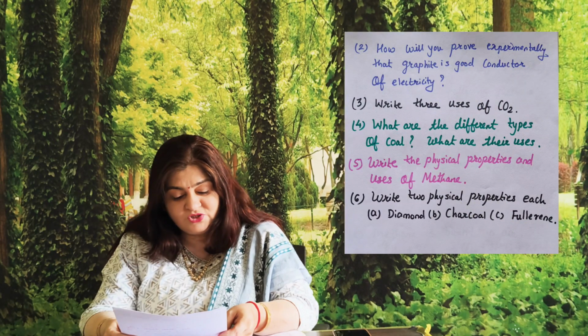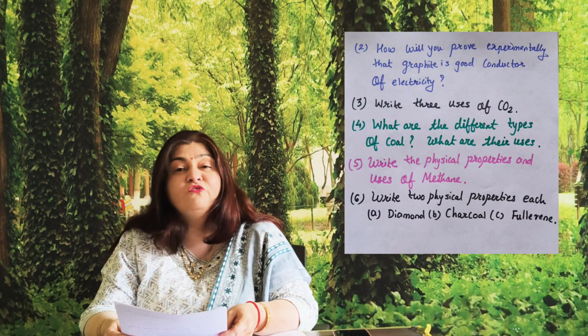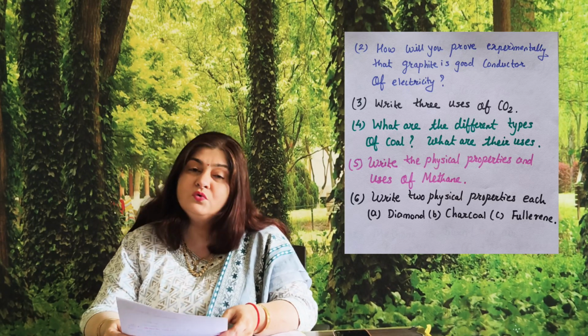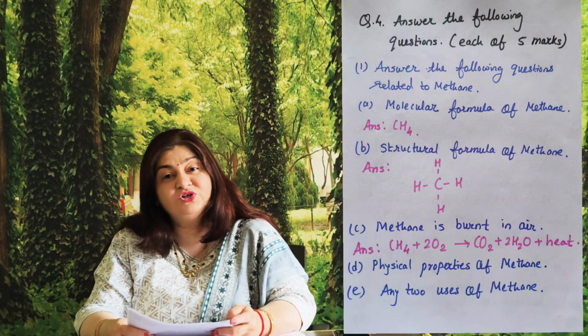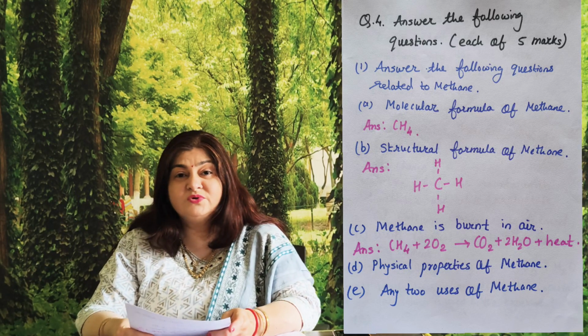Now we are on the 6th question. Write 2 physical properties of diamond, charcoal and fluorine. So in the textbook you will get them, and you have to write a minimum of 2 properties. So here we are on question number 4. Answer the following questions, and for each correct answer you are going to get 5 marks.